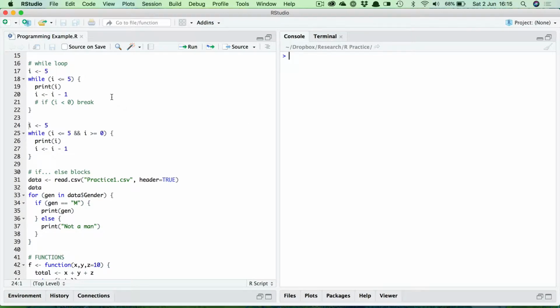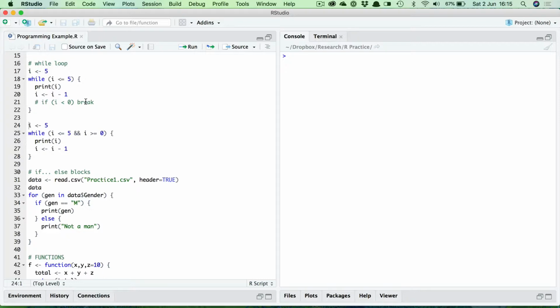Now with while loops, you often need to include a little if statement here to break out of the loop once a certain other condition is reached, to stop it continuing infinitely. So as you can see, what I've put here is a little if expression, if statement. I'll be looking at if blocks in more detail in a moment, but you can see exactly what this does. It checks to see if i is less than 0, and if so, it breaks the loop,